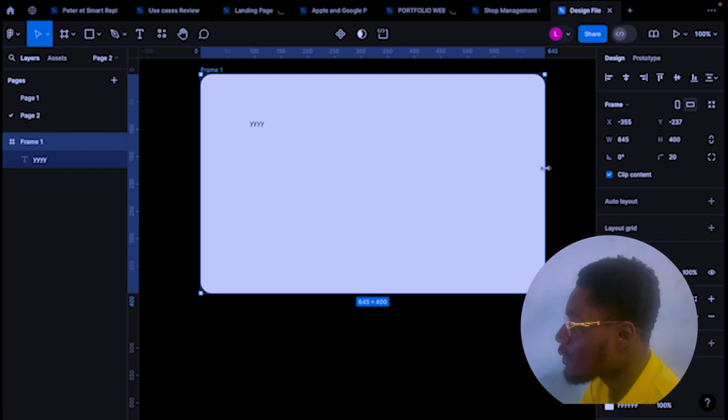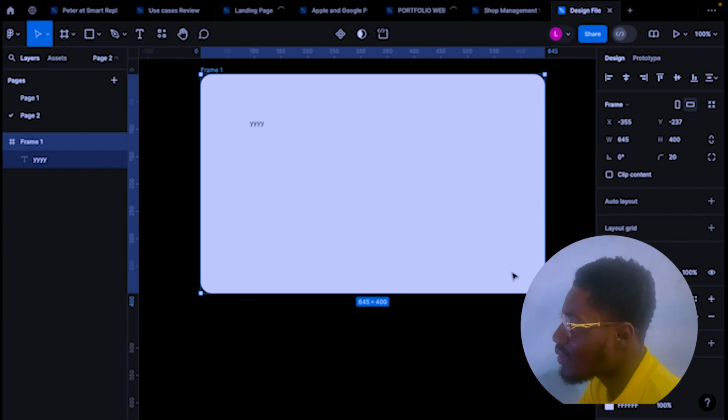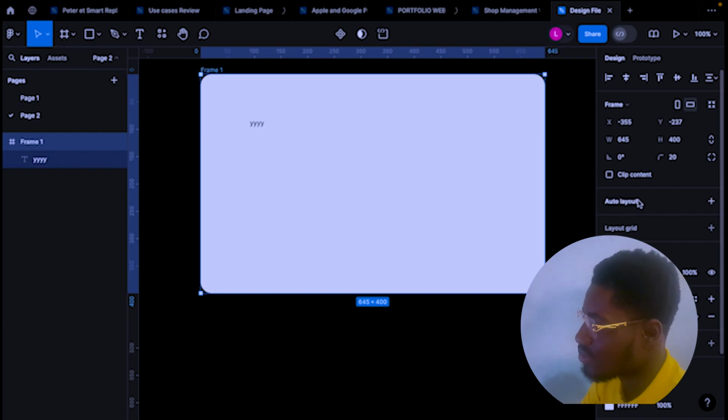And clip content is basically, maybe I have something overboard my canvas. When I use clip content, I won't see the outside, I'll just see what is in the canvas. I won't see the outside of the thing, but it's there. But when I turn it off, I can have an overboard here. That's basically clip content for you.